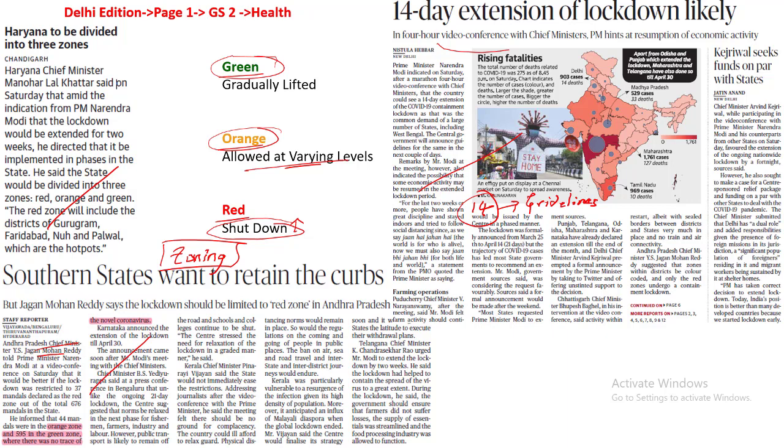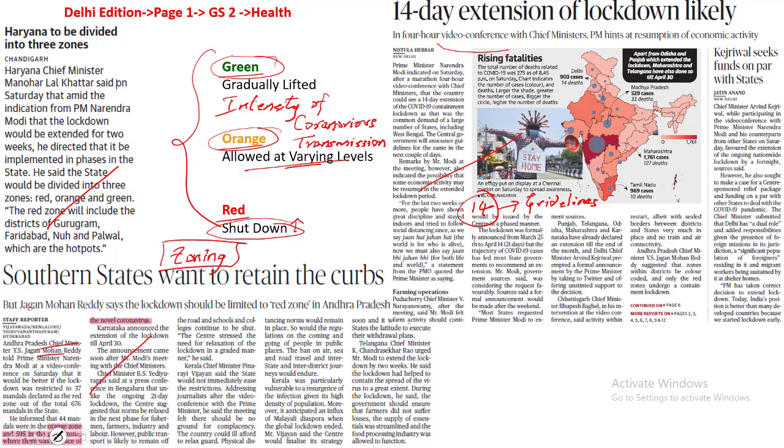So in this analogy, you have 3 different codes, red, orange and green, which are on the basis of the intensity of the coronavirus transmission. This zoning can be utilized after we have a gradual withdrawal of the lockdown. So instead of putting the whole country into lockdown mode once again after this period, an alternative suggestion could be zoning, where those areas which have high cases can be isolated and other areas can be put to work, is what this article says.